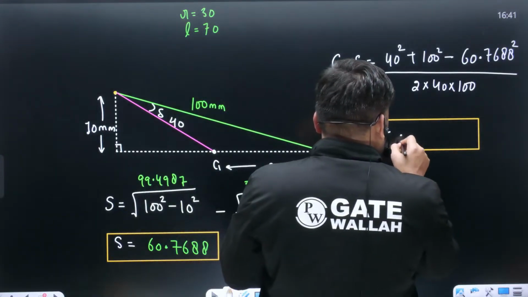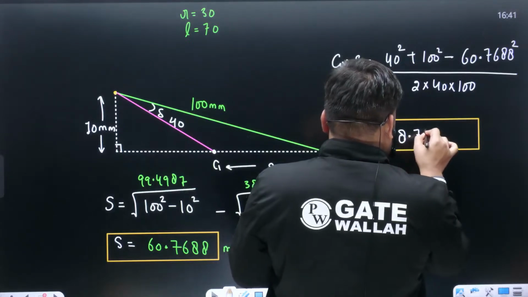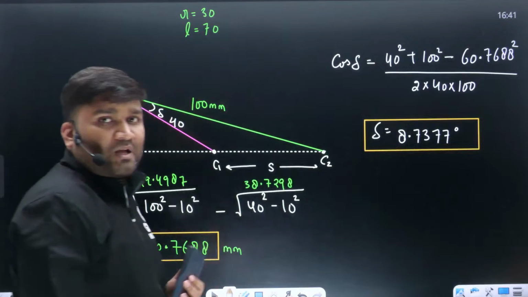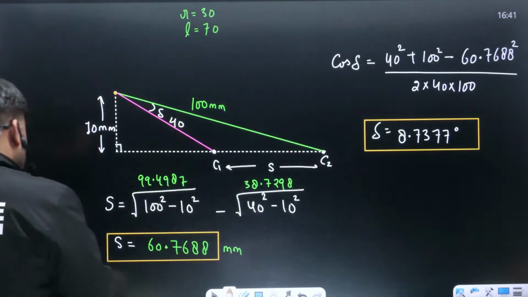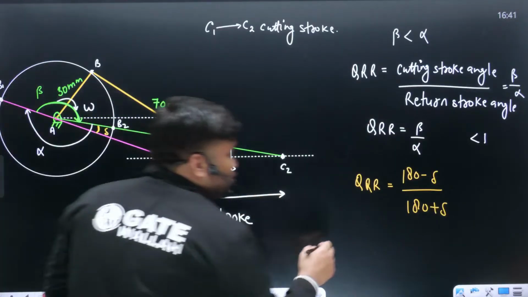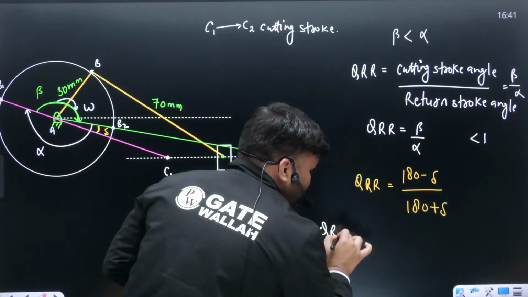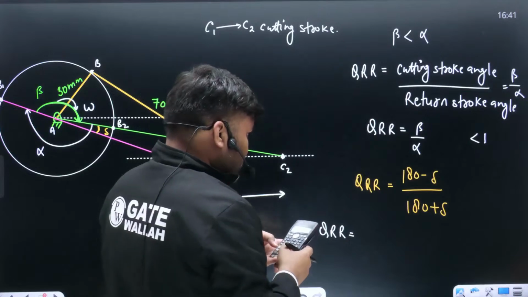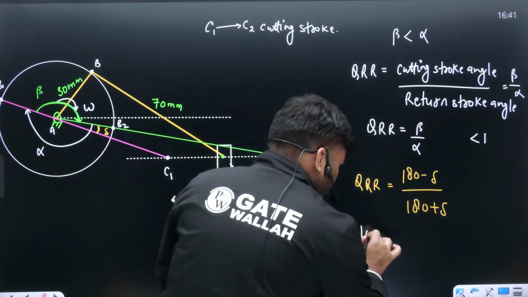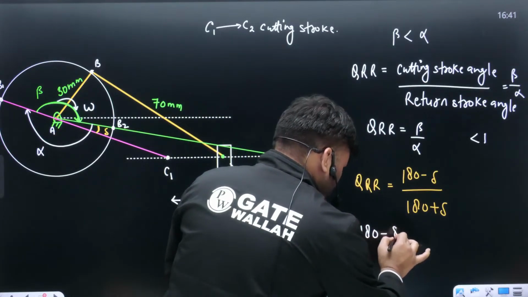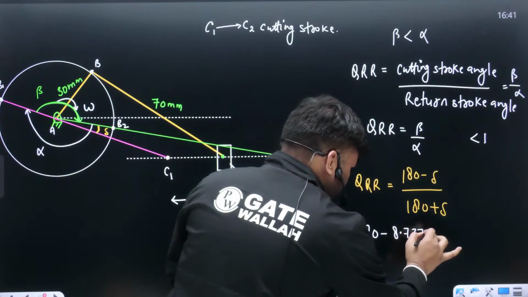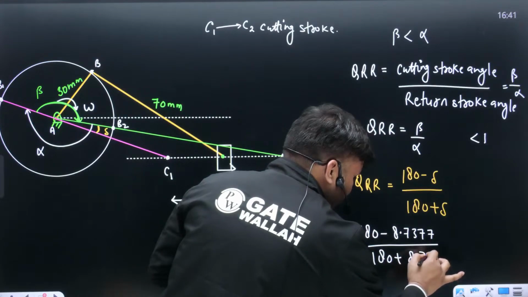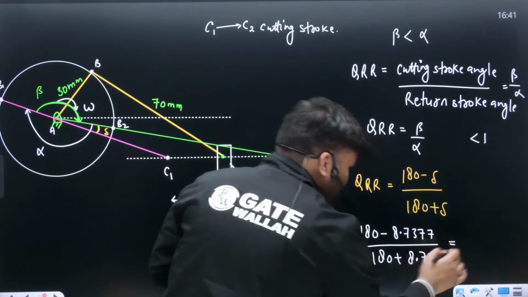8.7377 degree. This is the delta value. Once you know the delta value, the quick return ratio can be very easily calculated. How much is the quick return ratio going to be? Here it is (180 minus delta) divided by (180 plus delta). This is 180 minus 8.7377 divided by 180 plus 8.7377. Please let me know the answer.